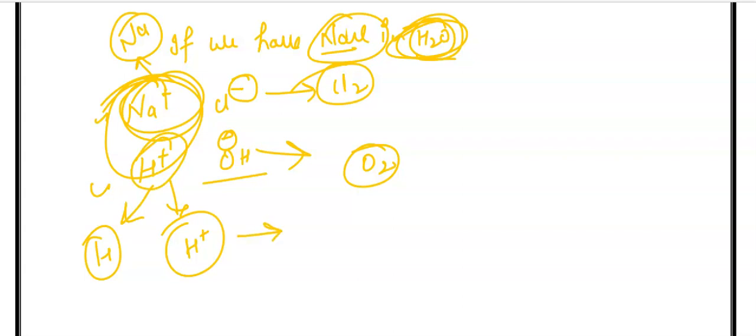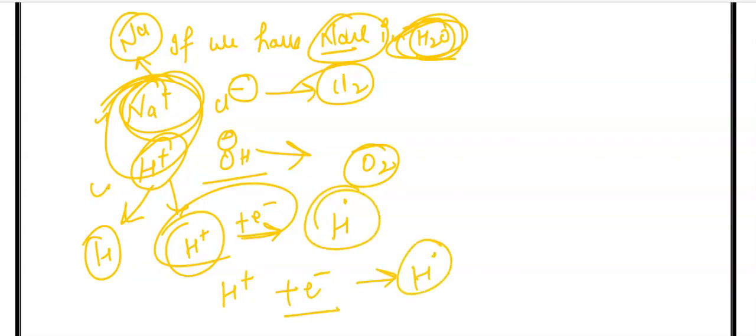And how will it get discharged first? It will accept an electron to convert into H dot, and similarly the second H positive will also accept an electron to convert into H dot, and this H dot plus H dot will combine to form H2, that is the hydrogen gas. Similarly, out of chloride negative and OH negative, both want to get neutralized, but Cl negative has the lower discharge potential value.